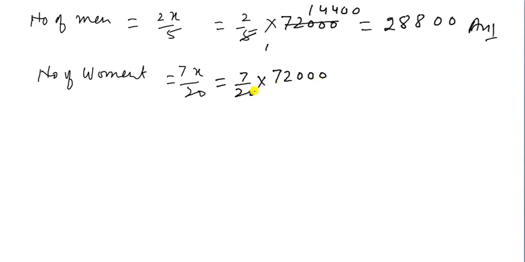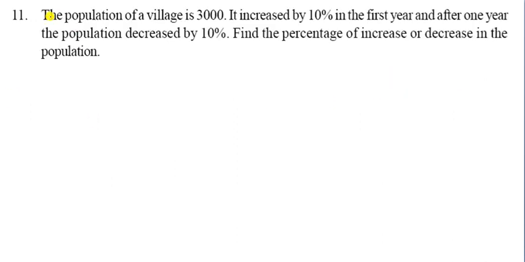Now let us see the number of women. So here is 7x upon 20, 7 upon 20 into 72,000. So 0 will be cancelled out here, and 2 3s are 6 and 2 6s are 12, and double 0. So now multiply this by 7: 7 0s are 0, 7 6s are 42, carry 4, 7 3s are 21 and 4 is 25. So 25,200 is the number of women. So that one is your answer.